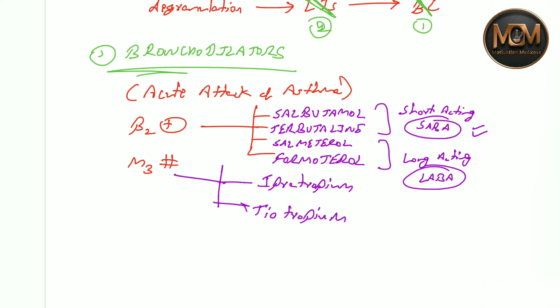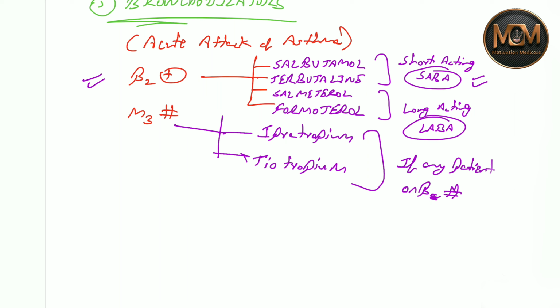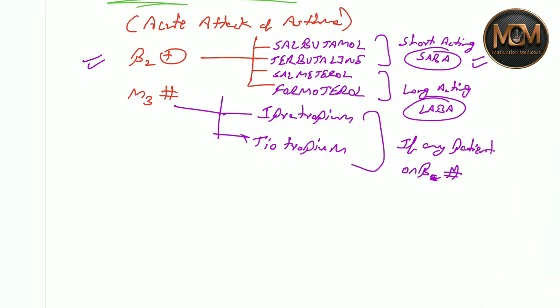These two drugs which we need to understand, ipratropium and tiotropium. We can give these two drugs if any patient is on a beta blocker. These are M3 blockers, but the drug of choice is beta 2 only. And you also need to understand how this beta works.